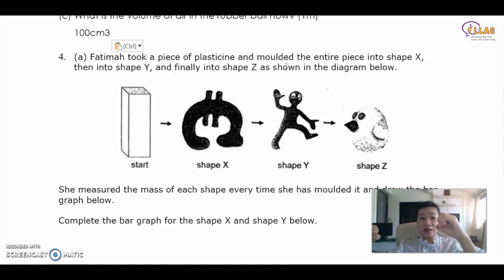This volume and this volume is still the same. Solids don't change volume. Solids have fixed volume. So from this volume, change into this shape, and into this shape. Wow, amazing Fatima. She can make all these things out of plasticine.